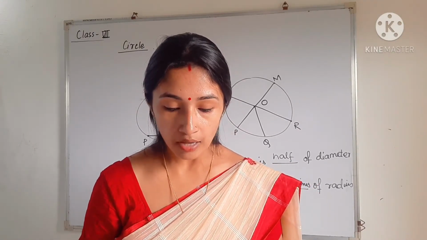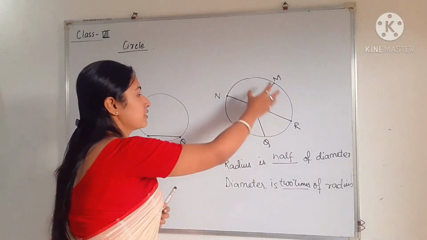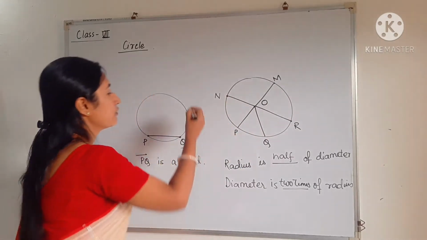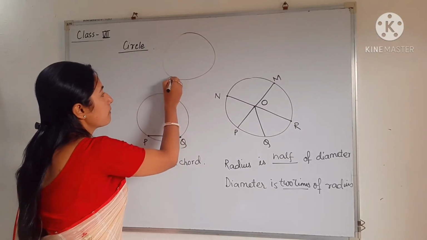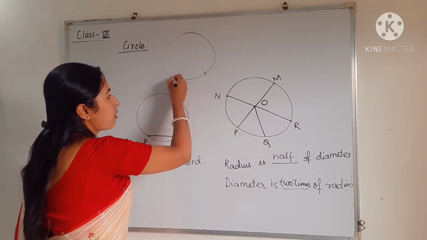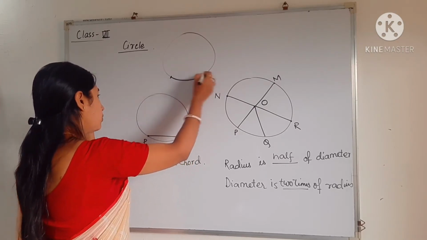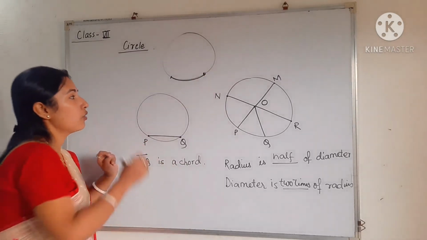So next is arc. What is an arc? See, we have already studied the inside part of the circle. Now come to the boundary part. So if I draw this circle, see here, if I take this part, that is the boundary of the circle. This boundary is called an arc. From here to here it is one arc. So we can name the arc. How to name it?